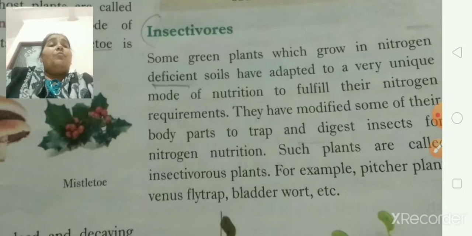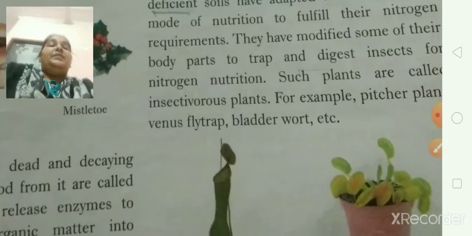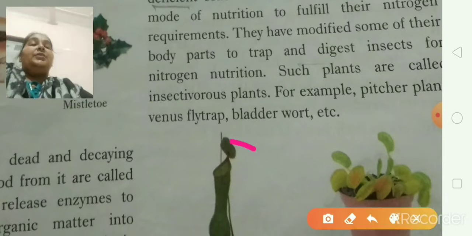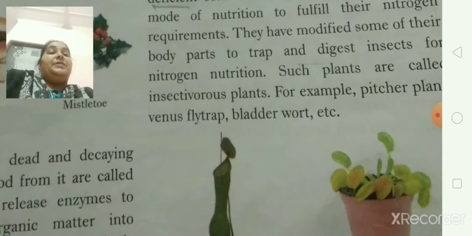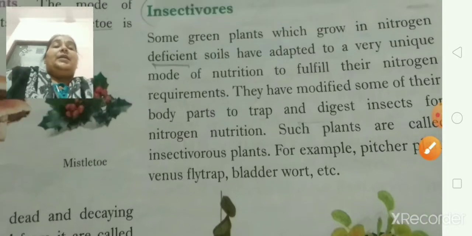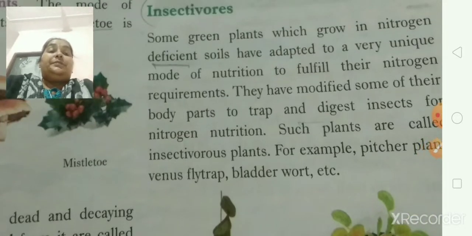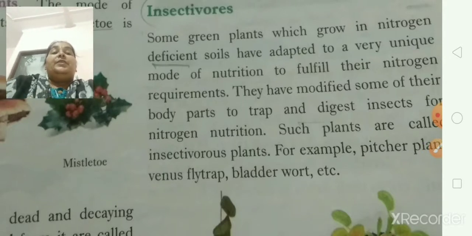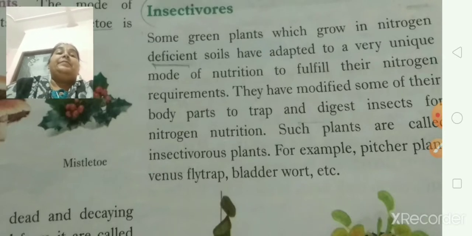They have modified some of their body parts to trap insects and digest them for their nitrogen nutrition. And such type of plants are called insectivorous, like pitcher plant, Venus flytrap, bladderwort. I think you have all seen such examples and you are reading them from your last few classes. So insectivorous plants are those which have adapted and modified themselves so that some parts of their body trap and digest insects. Clear?